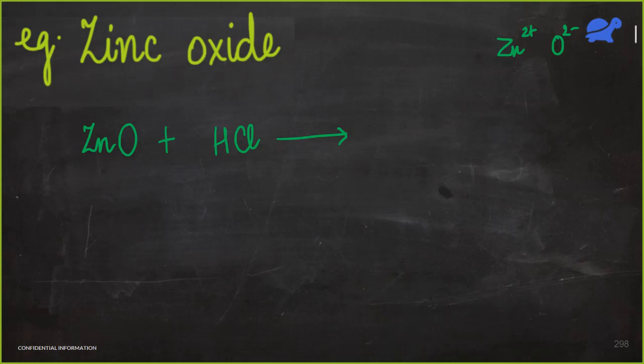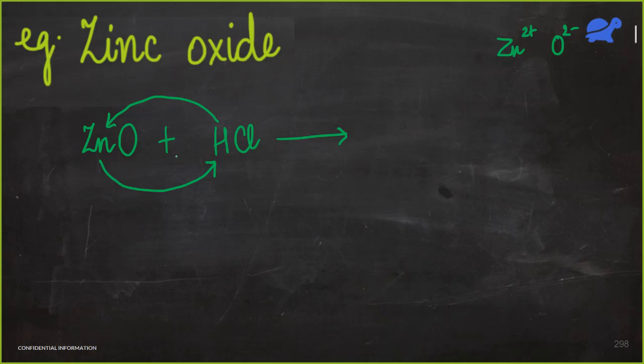Dhruv, Krish, Vedant, Arushi, answer me. What are we going to get here? So this is again a double displacement reaction. So hydrogen will come over here and zinc would come here. So what are the products going to be?